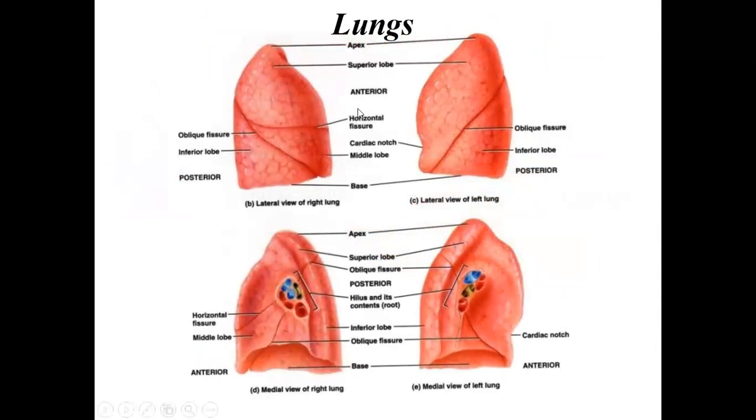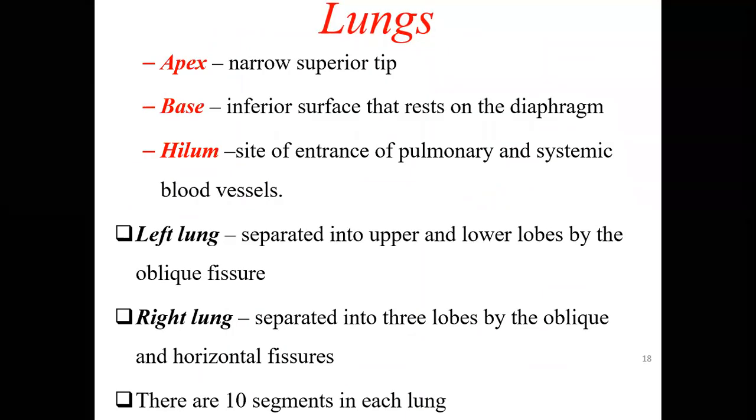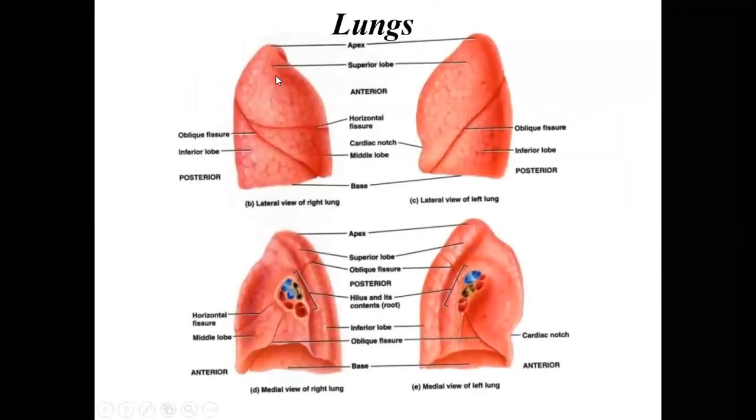So here, this is the picture showing you the lungs. This is the right lung, this is the left lung, from outside, and this is the inner view, the medial view. Now coming to some details about the lung itself. The lung consists of an apex, a base, and a hilum. If you see here, it looks like a pyramid, right? So this is called the apex of the lung, and the lowermost part is called the base of the lung. This is the apex and the base.